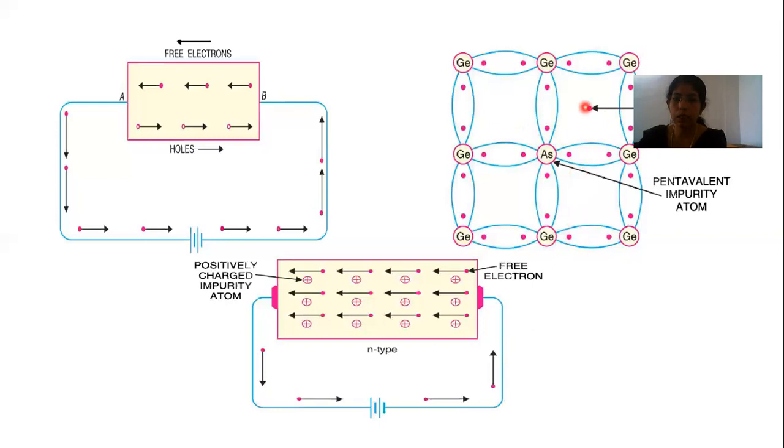So the free electrons can reach the positively charged holes and recombine with those holes. That means a free electron can recombine with the holes in the silicon or germanium atoms. However, at room temperature only a few holes will exist.